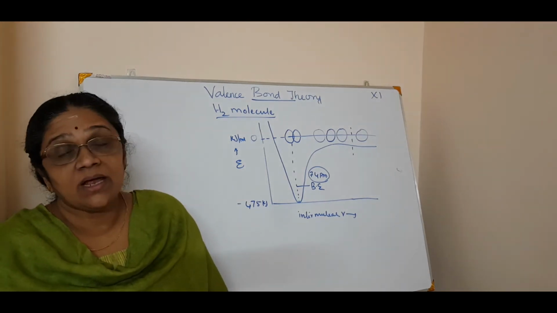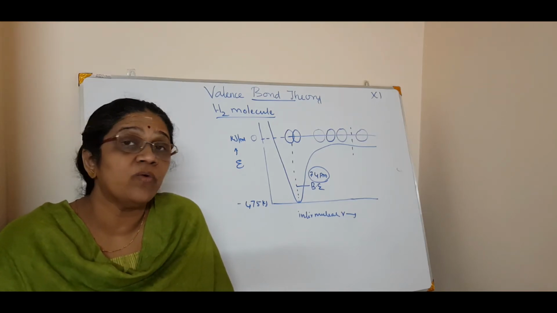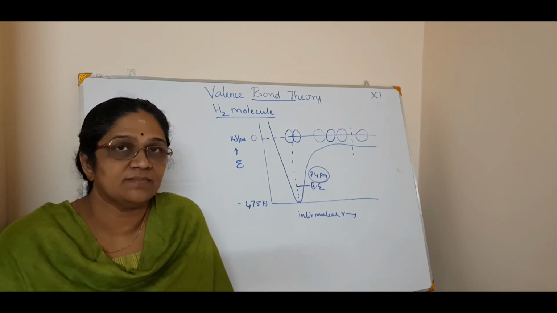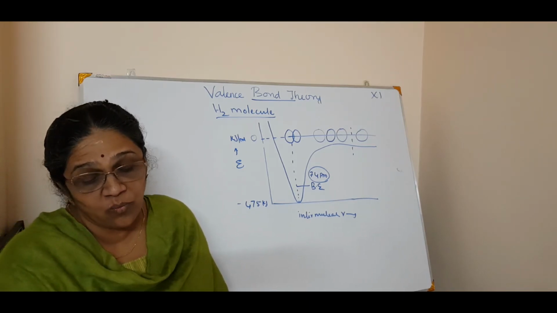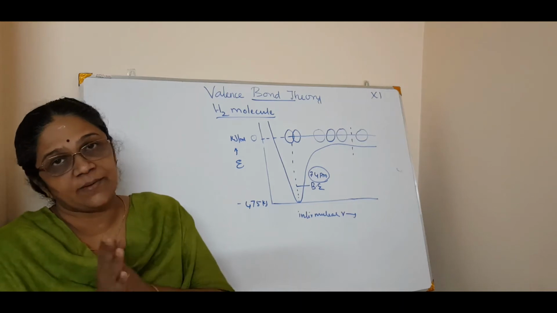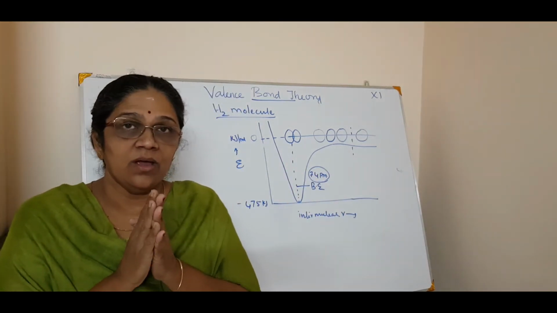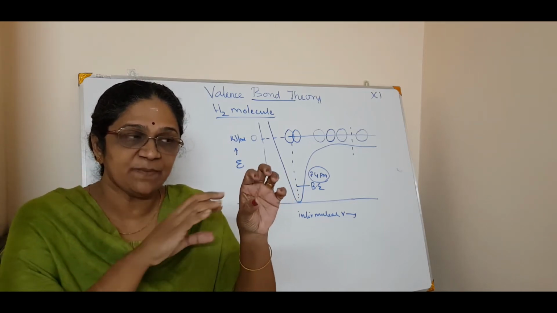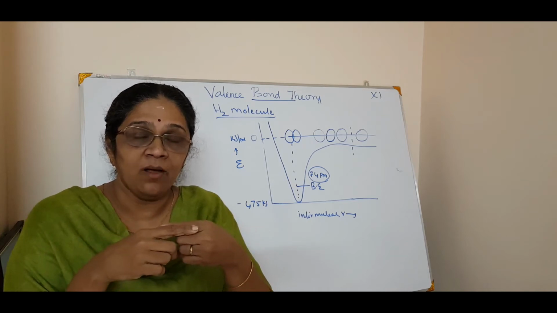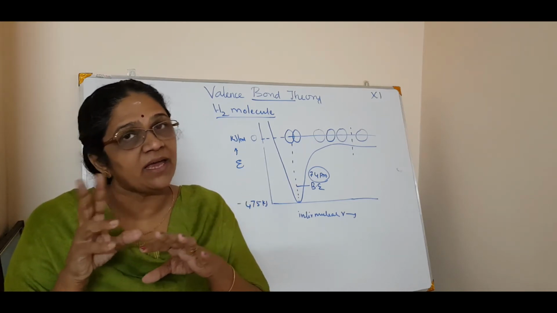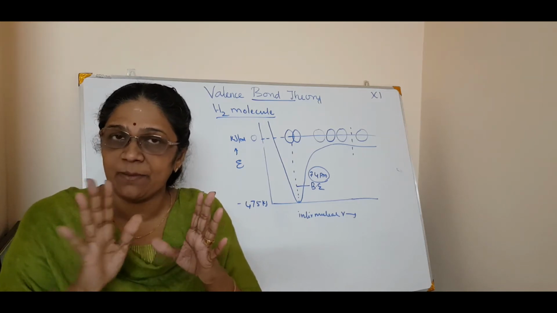Then now we can move into the next concept of this VB theory, that is the overlapping of orbitals. This is also an important concept. What do you mean by overlapping of orbitals? Now you have to visualize the orbitals that we have studied till now. That is the s orbital, which is spherical in shape, and the p orbital, which is dumbbell in shape, having px, py and pz. All three are degenerate. Degenerate means same energy.